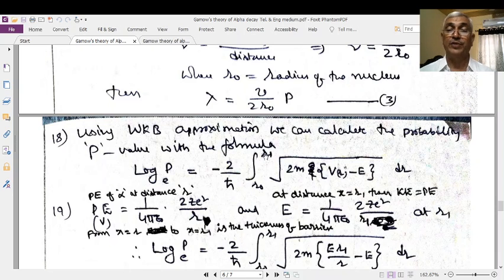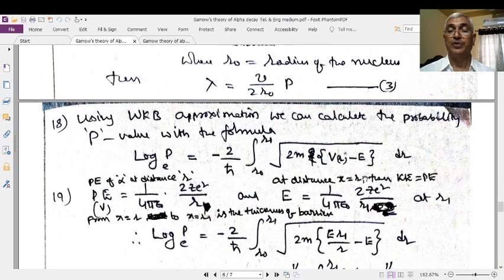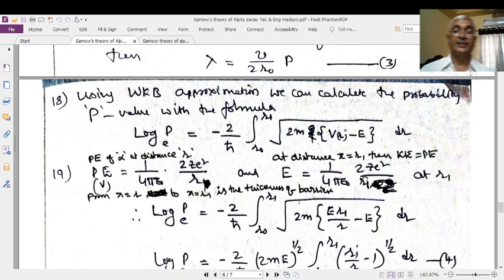From the surface to R1, the potential energy of the alpha particle totally converts into kinetic energy, and only then is the alpha particle said to be formed and to come out from the nucleus. That's why these are the limits. Please remember that. The integrand is root of 2m into (V(r) minus E) dr. V(r) means potential, E means the kinetic energy.